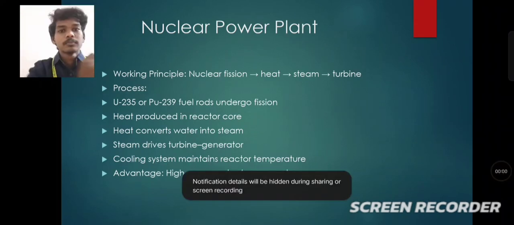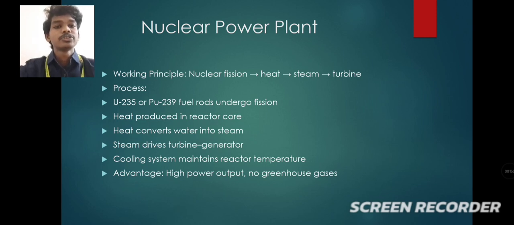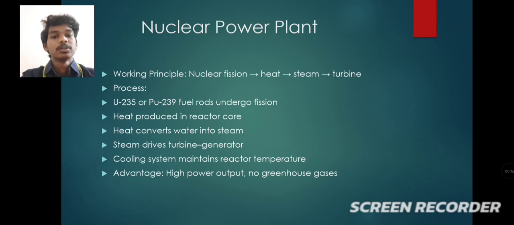Then heat is produced in the reactor core. Then the heat converts the water into steam. The steam drives the turbine and generator, that means rotating the turbine and generator. By rotating the generator, electricity is produced. After that, the cooling system maintains the reactor temperature. And the advantages of this nuclear power plant are that it produces high power output, and no greenhouse gases are evolved.